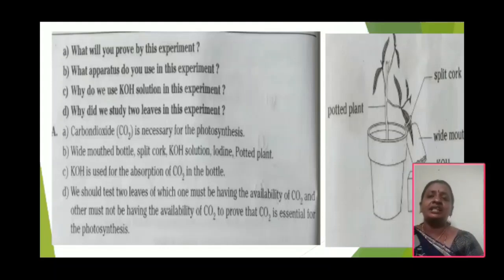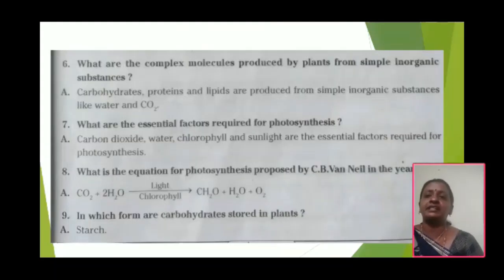It is green in color. And next, what are the complex molecules produced by the plants from simple inorganic substance? Carbohydrates, proteins and lipids are produced from simple inorganic substance like water and carbon dioxide. Water, carbon dioxide and sunlight and chlorophyll.